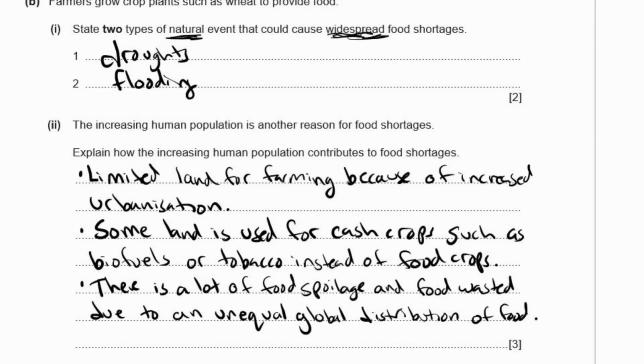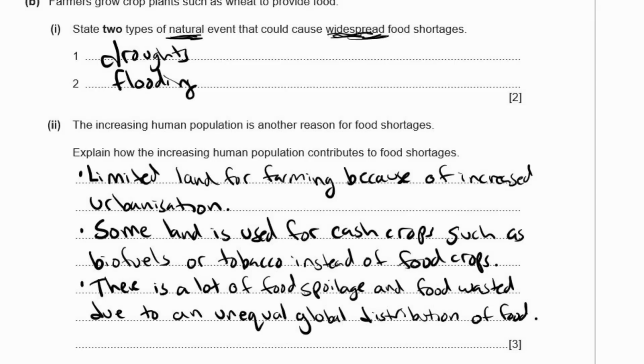Other things you could say is that basically because there's more people, there's an increased demand for food. More people means we need more food to survive. Areas that have war or a lot of poverty are much more likely to have food shortages.